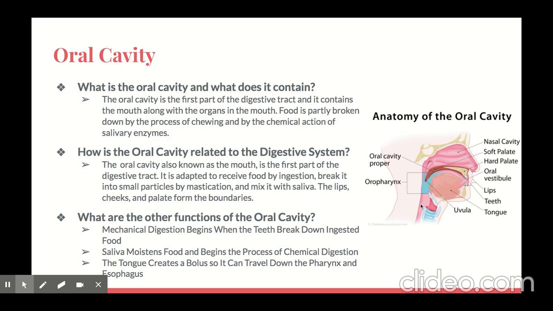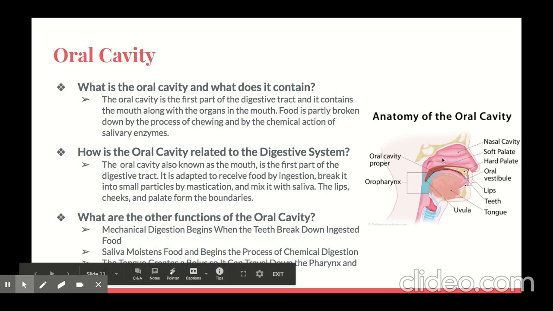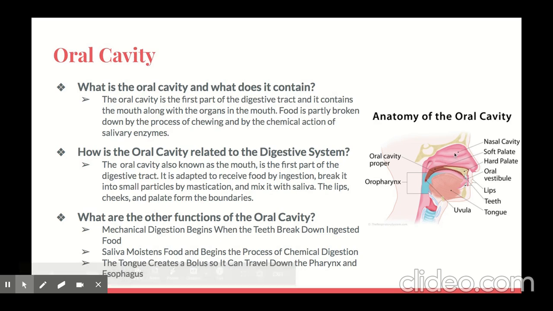This picture here is the anatomy of the oral cavity. The parts are nasal cavity, soft palate, hard palate, oral vestibule, lips, teeth, tongue, uvula, oral cavity proper, and the oropharynx.